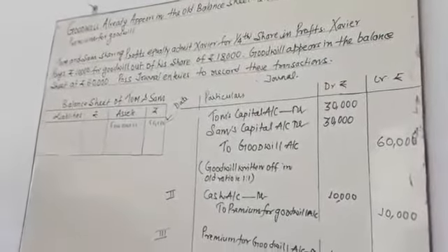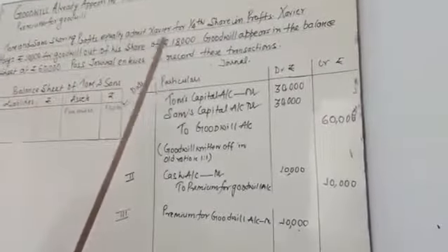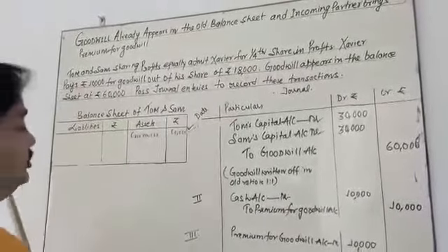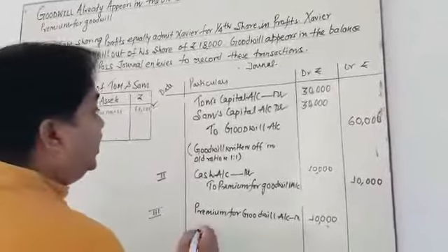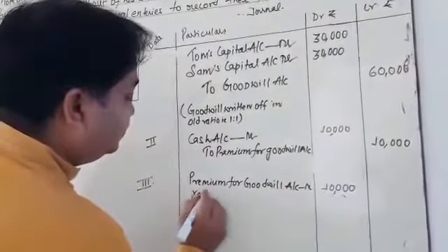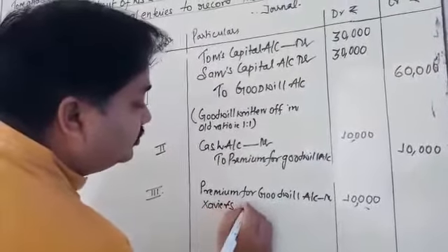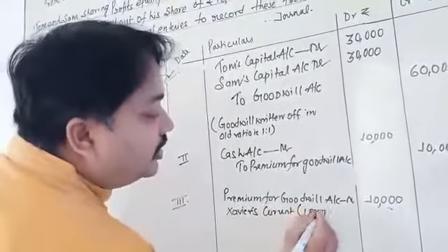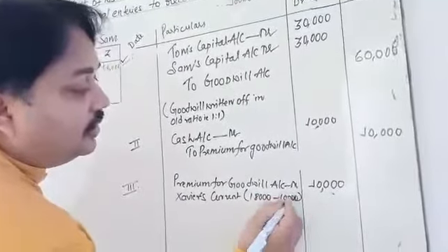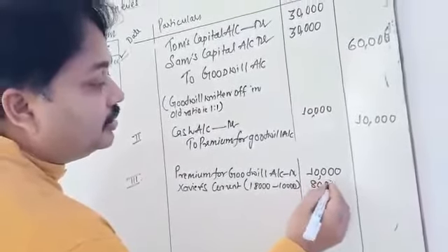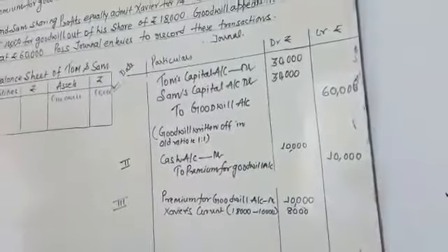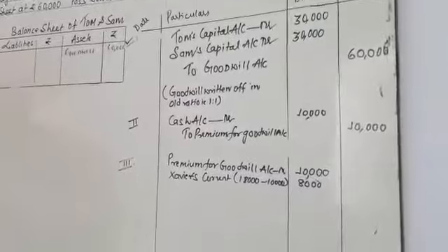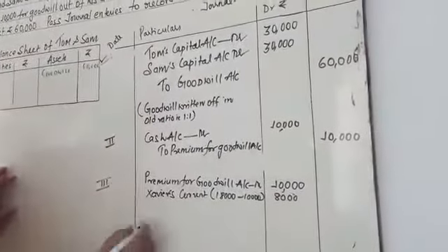But in the question, out of 18,000 he brought 10,000. So you create Xavier's current account. Why a current account? Because out of 18,000 he brought only 10,000, so 8,000 rupees is going to be created as a current account. The total amount of goodwill is 18,000.